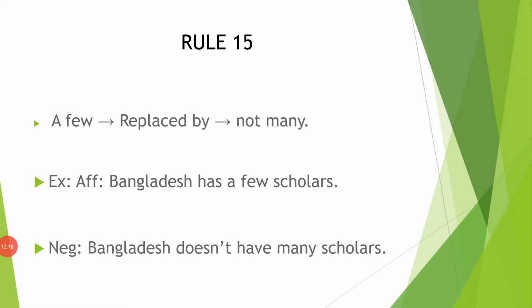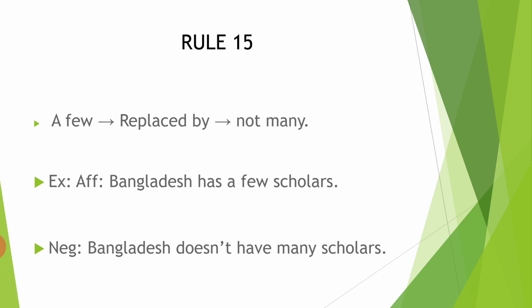Rule number 15. A few is replaced by not many. Bangladesh has a few scholars. So, Bangladesh does not have many scholars. As you all know, do, does and did are needed while you are changing your sentence to negative according to tense. Do, does and did are there to make a sentence negative or interrogative. That's the simple rule you have to remember.